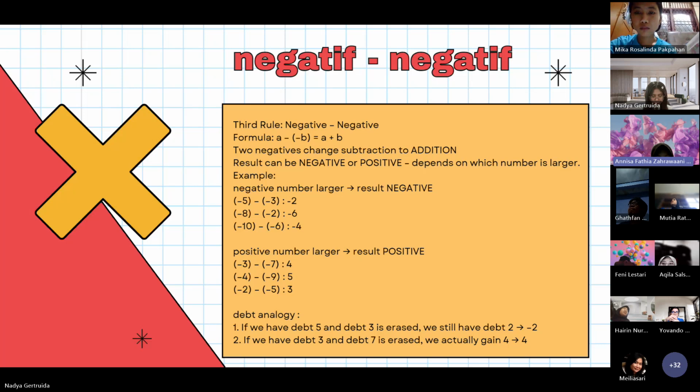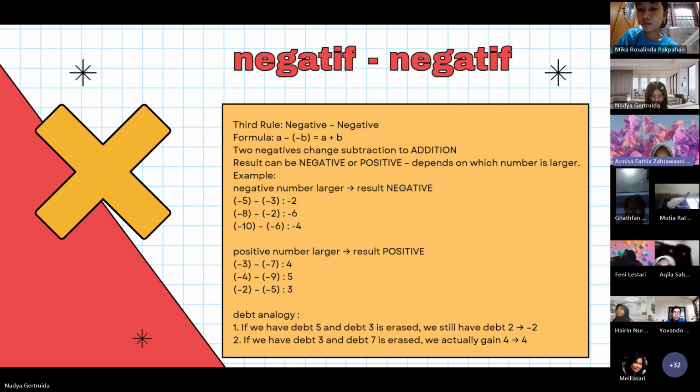Negative subtracted by negative. This rule often makes people dizzy, but it is actually easy if you remember the formula. The formula is A subtracted by negative B is the same as A added to B, meaning here we change the operation from subtraction to addition. What needs to be understood? The result can be negative or positive, depending on which number is larger after being changed to addition.